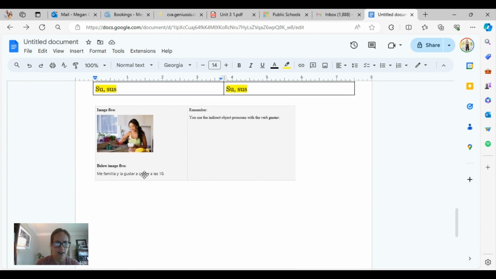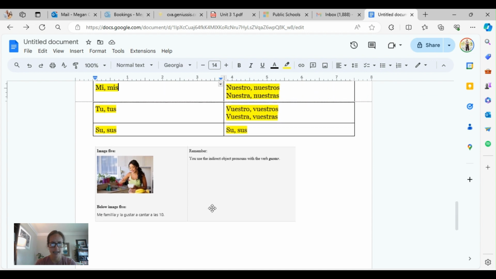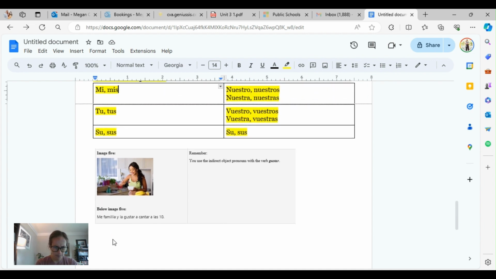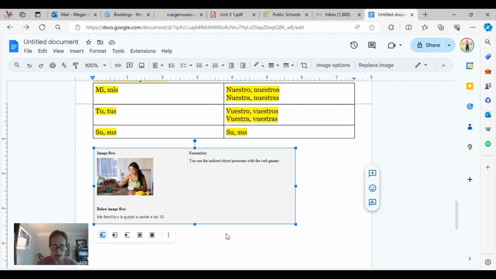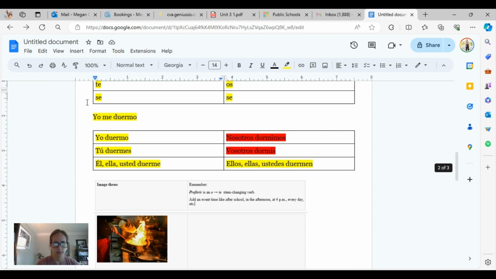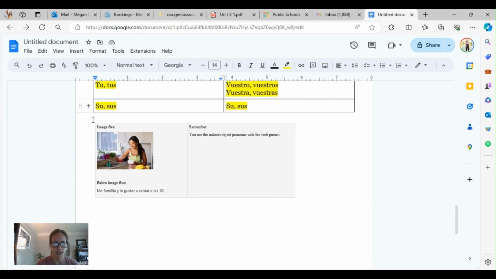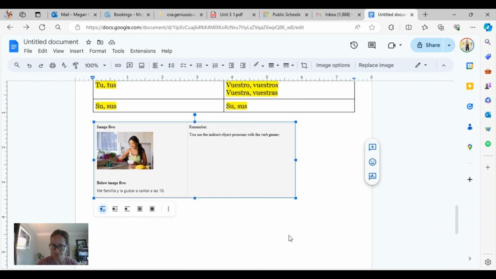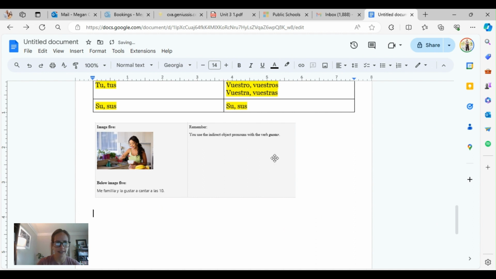Okay. And finally, use the indirect object pronoun of the verb gustar. Mi familia y yo nos gusta cantar a las 10. Okay, so right here, you're saying we like. So with the verb, let's go back up here and grab, actually, we're going to do this. Insert a new chart over here. Here is how this is going to work.